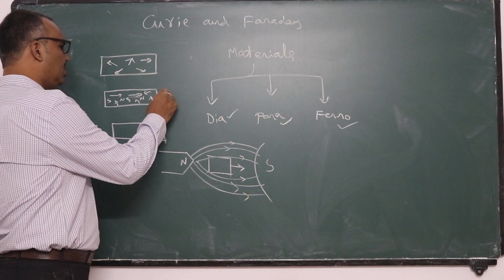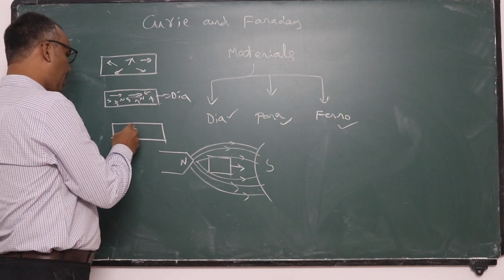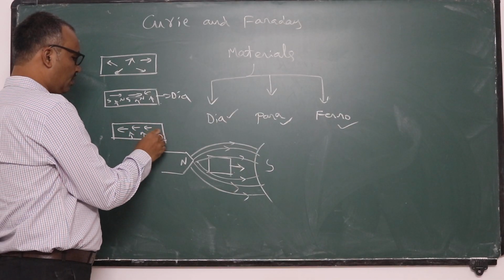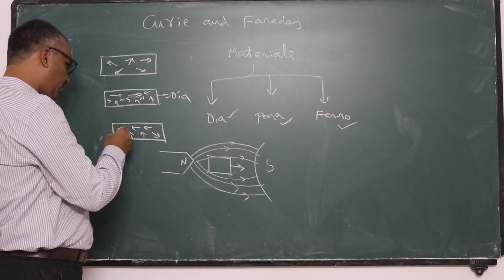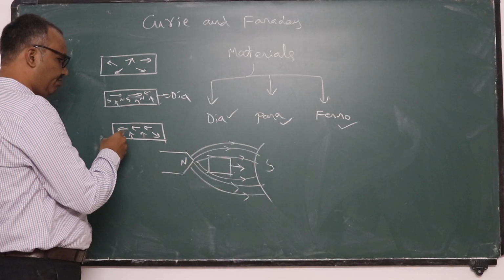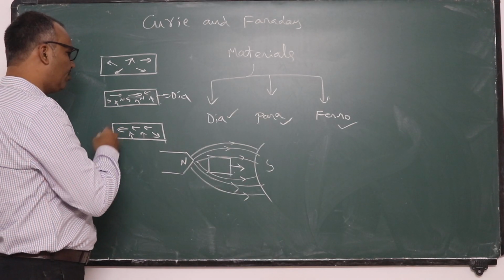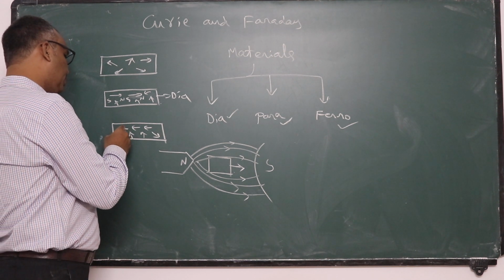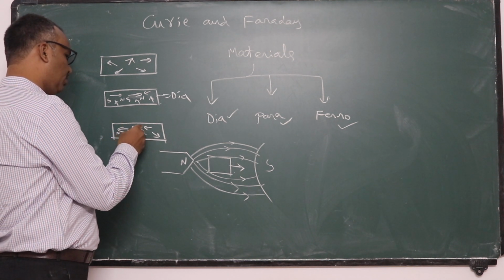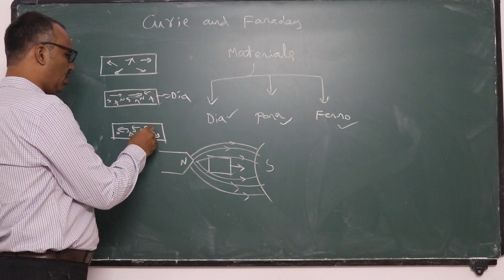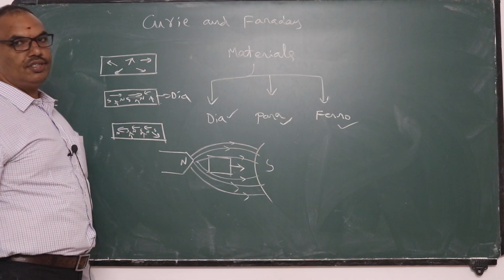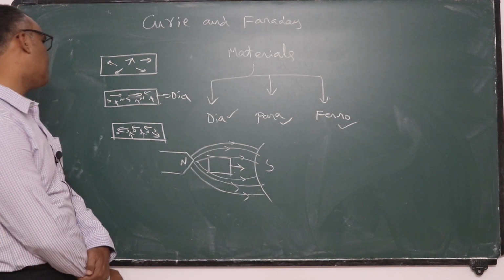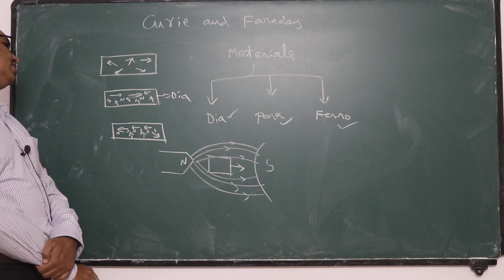Here, the atomic magnets arrange themselves in a direction, most of them in the direction of the field. That means this is north, south, north, south, north, south. Such a material is called paramagnetic material.